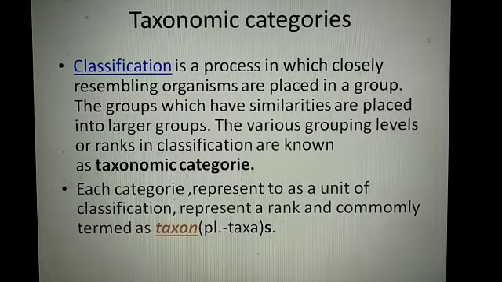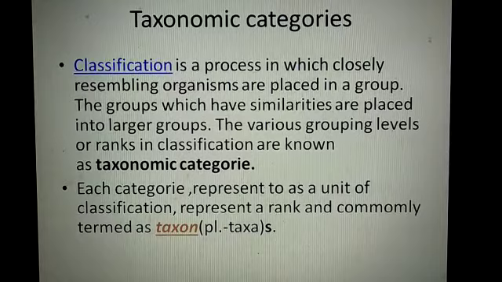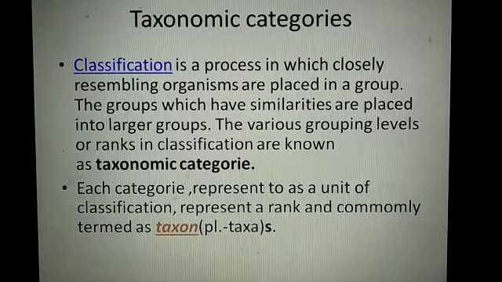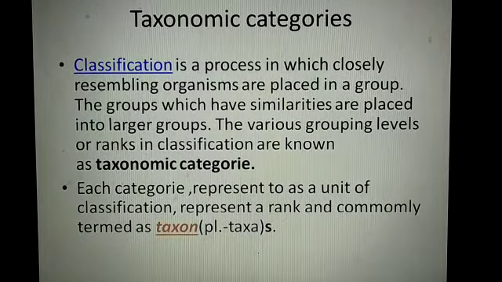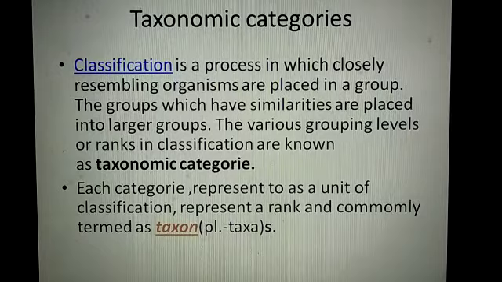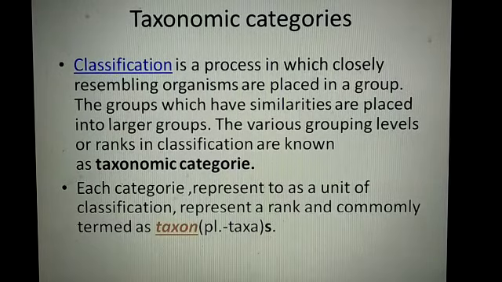We already discussed that each category represents a unit of classification, represents a rank and is commonly termed as taxon. Actually, this is a very important question. Define taxon. Then you say that a category represents a unit of classification and it represents a rank, and this rank is commonly called taxon.